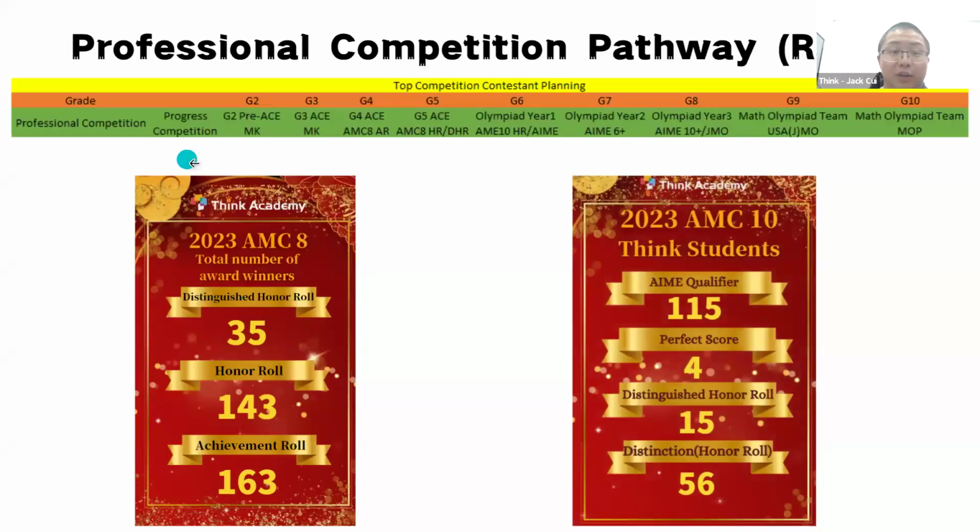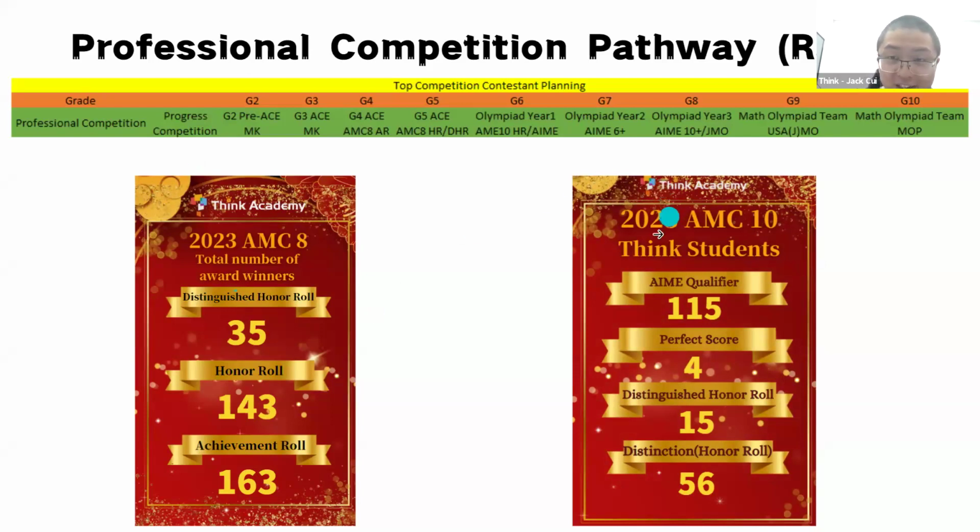So here are some pathways you can refer to. The first one is actually very rare, and I'm not going to spend too much time on it, but it's called the professional competition pathway. This is the most rigorous program at Think Academy. If you join there, you're going to take very serious math, spend a lot of time and get top awards.